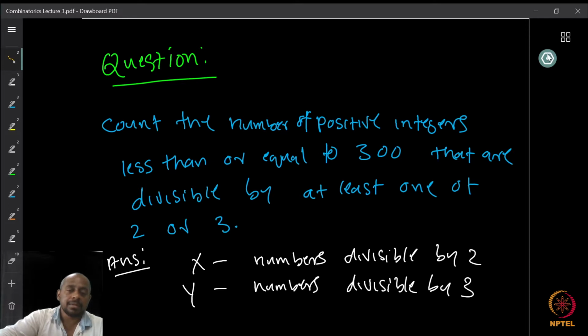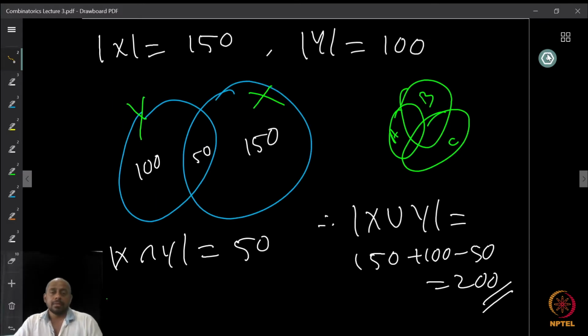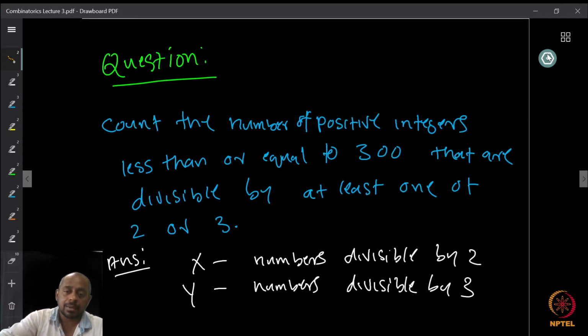Now the problem is that we cannot simply add x and y to get the total number of numbers divisible by 2 or 3, because there could be numbers appearing in both sets. So x and y might have some intersection, and we will be counting those numbers more than once. To avoid that, we have to discard those numbers which are counted twice. Those are the numbers divisible by both 2 and 3, that means the numbers divisible by 6. And how many are there? 300 by 6, which is 50.